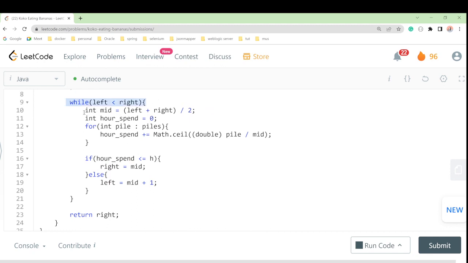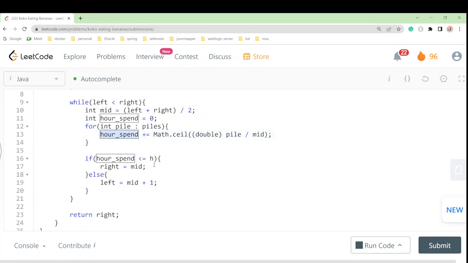Now once we find our right at the max, we will make a loop, right? And we will have to find the mid each time, and for our spend, what we have to do is get all the selling speed, right? How? Piles by pile by mid, right? And you will get our speed. So we have to update each time so that you will get the total speed, right?